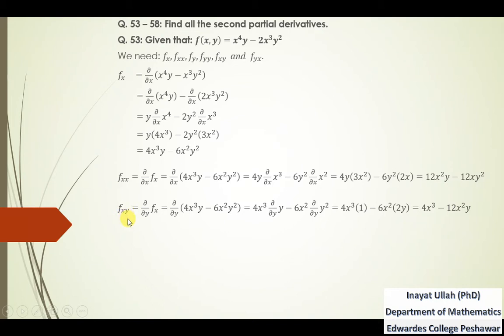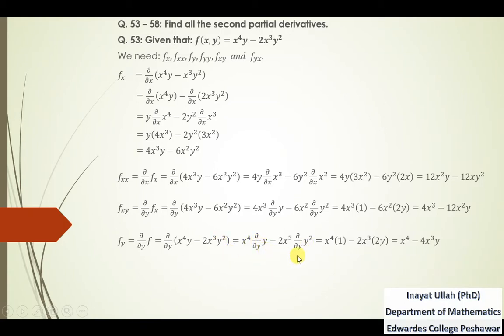Now coming towards the partial derivative with respect to y of the given function. So the first partial derivative of this function with respect to y is actually del y of this f, and this f is actually this function. Now applying this inside, keeping x constant, we are left with del y of y, and keeping 2x³ constant, we are left with the partial derivative of y².